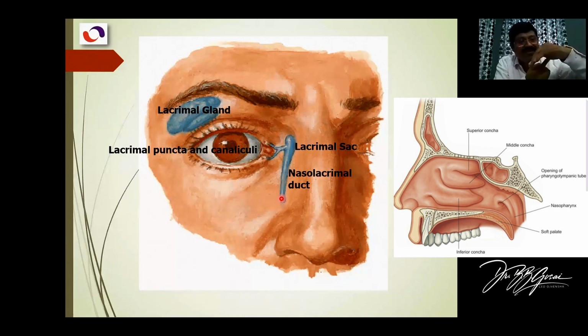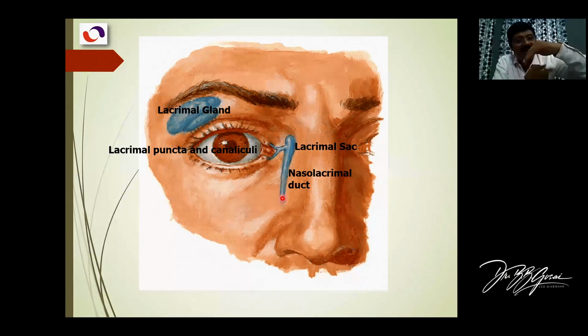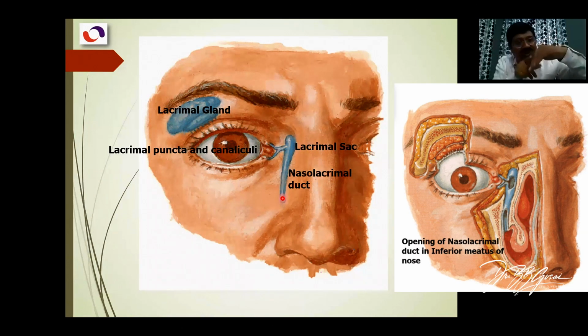Inferior meatus. In the inferior meatus, the nasolacrimal duct opens, at the point which I have kept the laser point. This one. This is the area inside. So that is the inferior meatus, below the inferior concha. There is a middle concha, there is a middle meatus, into it another sinus opens. There is a superior concha, superior meatus, and another structure opens into it.